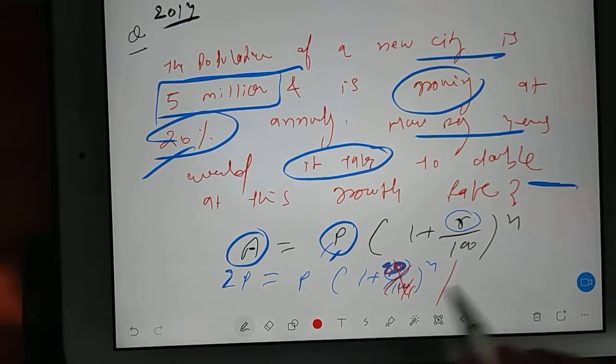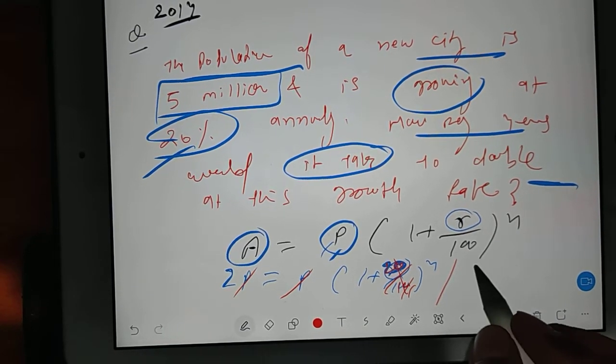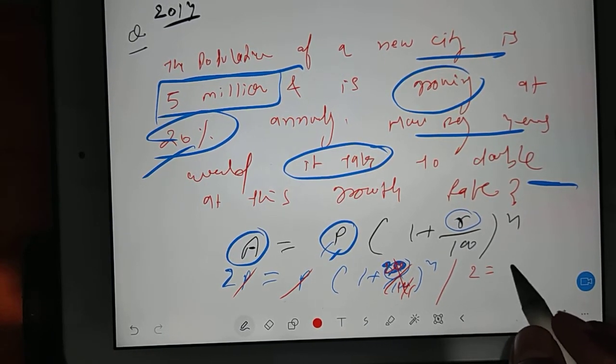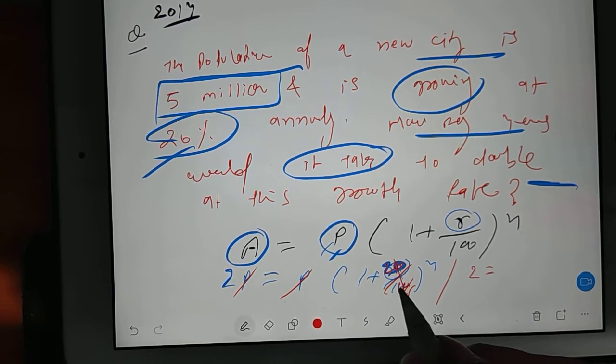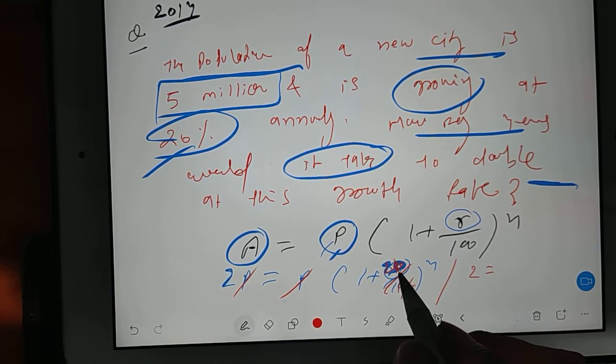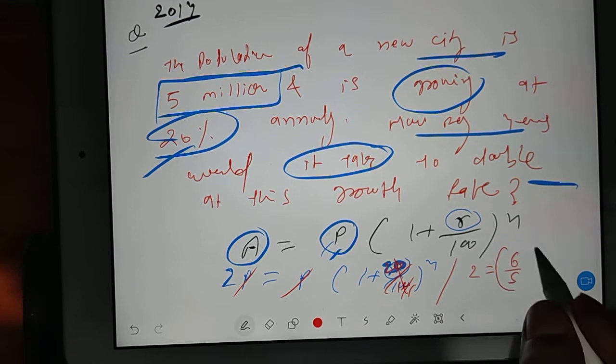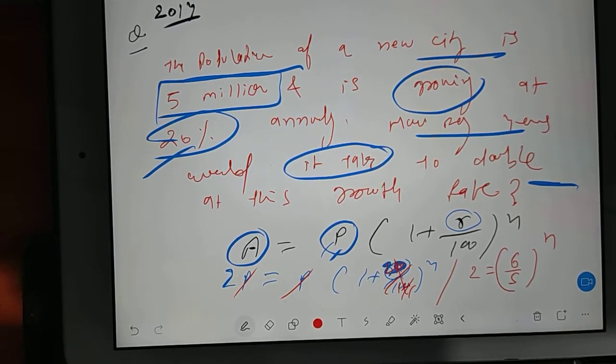So you got as this P will get cancelled. So 2 is equal to this 1 by 5. So it will be 6 by 5 whole power n. Then you take log and you find out the value. So now after this you have to find out n values in how many years.